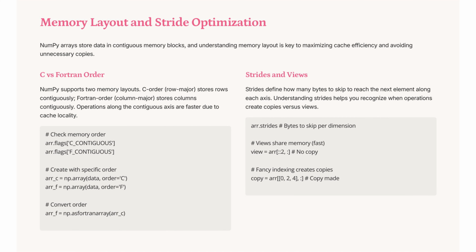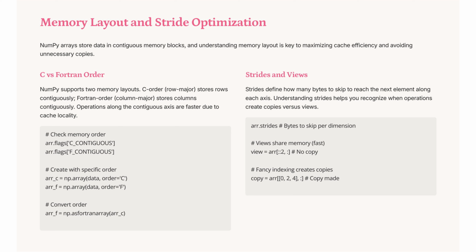NumPy arrays use contiguous memory blocks, optimizing cache efficiency. C order stores rows contiguously, while Fortran order stores columns. Operations along these axes benefit from cache locality. Use ar.flags to check memory order.